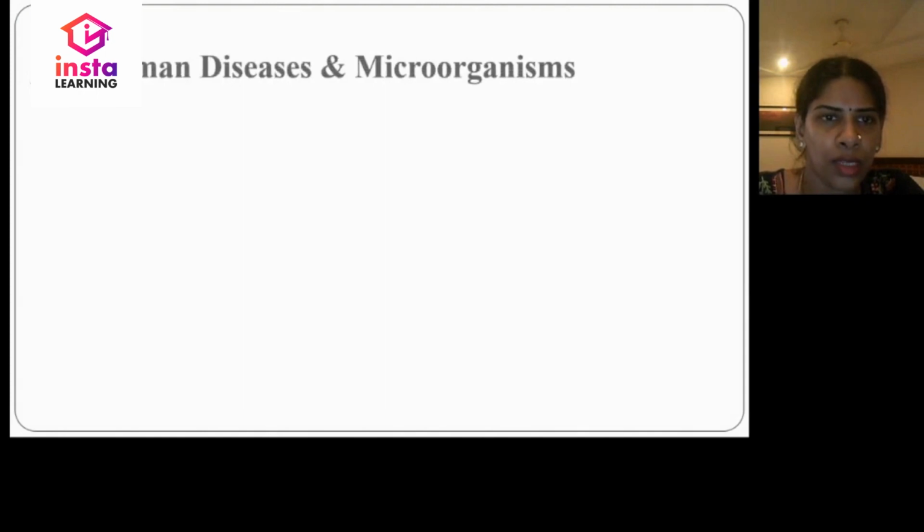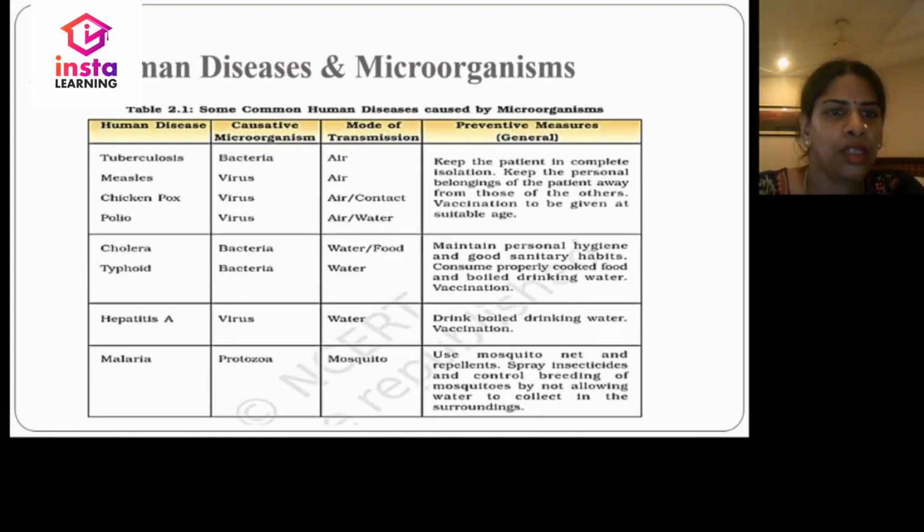Let us now discuss the human diseases caused by microbes. The tabular column shows the disease caused by the microbes, which microbe is responsible for the disease, what is the mode of transmission, and what are the preventive measures to be taken.